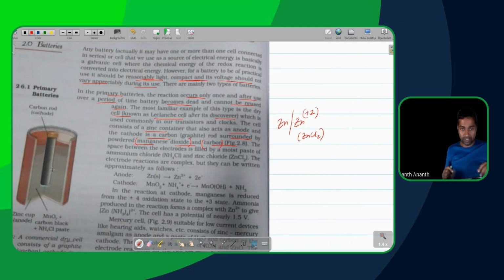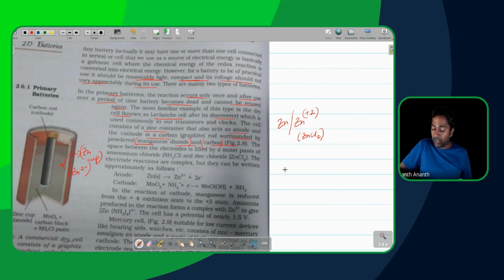Okay, all right. So what is going to be happening is, in this paste over here, you're going to have zinc 2 plus, correct? So we will have the zinc cup instead of a zinc rod over here. The zinc cup will slowly dissolve. A tiny bit of the zinc cup ends up dissolving into the inside over here, and as the zinc cup dissolves, it becomes zinc 2 plus.